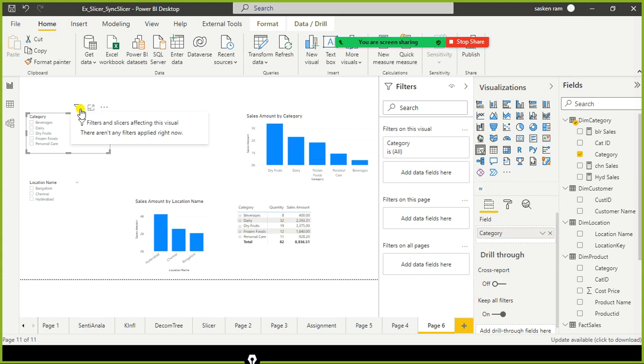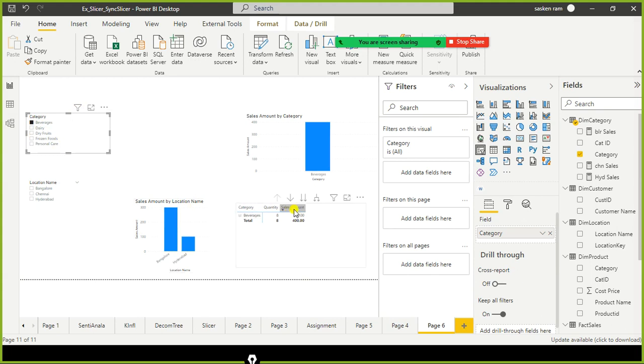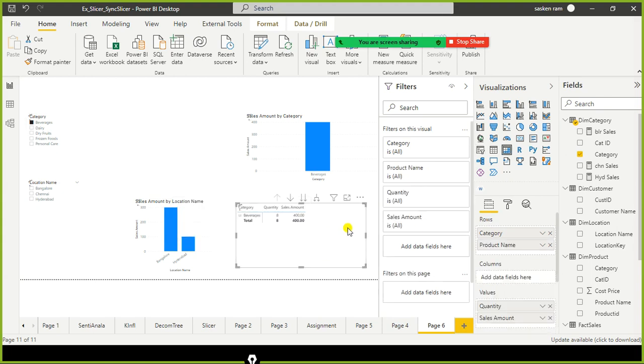And the next one is you can find this filter icon. This filter icon, you can find it on top of all the visuals. For example, when I select beverages, when I make any selection here, and if you go to all the visuals, on top of each visual you can see which filter controls these visuals. You can get to know that. So this is helpful for troubleshooting also, right? If you apply multiple filters using more slicers, you will get confused, right? To get to know at one point in time what kind of filters or slicers are affecting these visuals, you will get to know that.